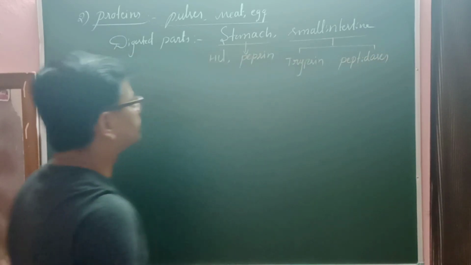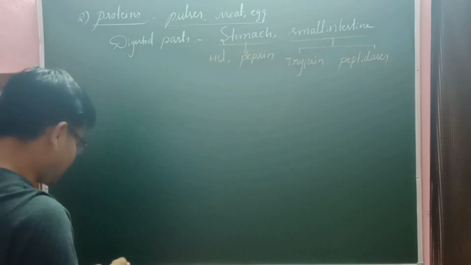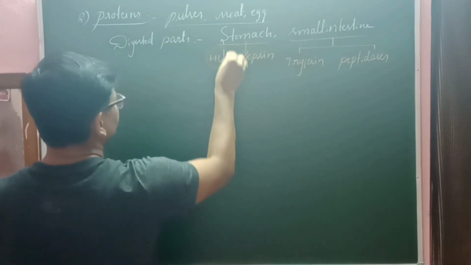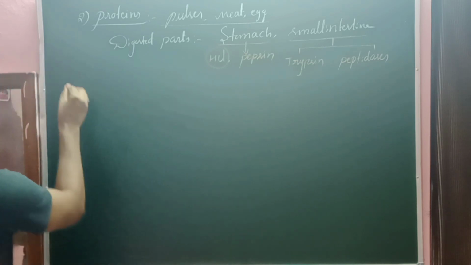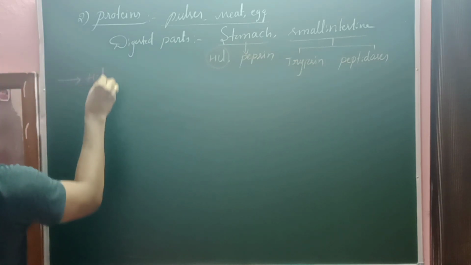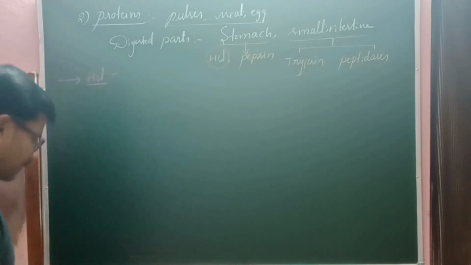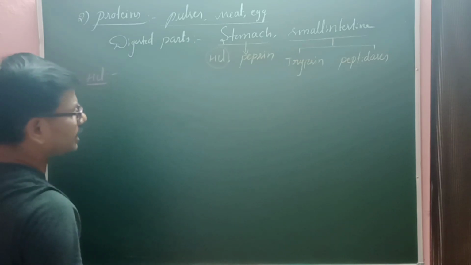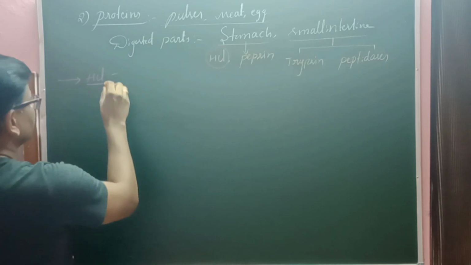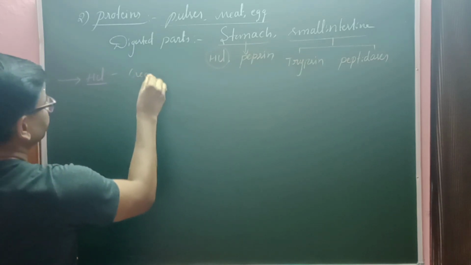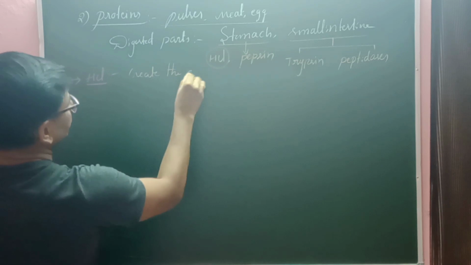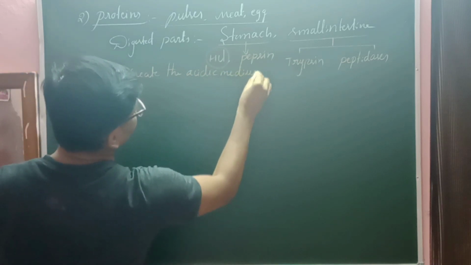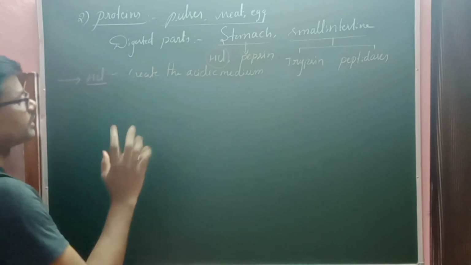So these enzymes are useful for digestion of complex substances into the simple form. Basically, here we are talking about the HCl. Generally, what is the role of HCl in our stomach? HCl is not directly involved in the digestion of food material, but first of all it creates the acidic medium in the stomach. It is a very important factor for protein digestion.